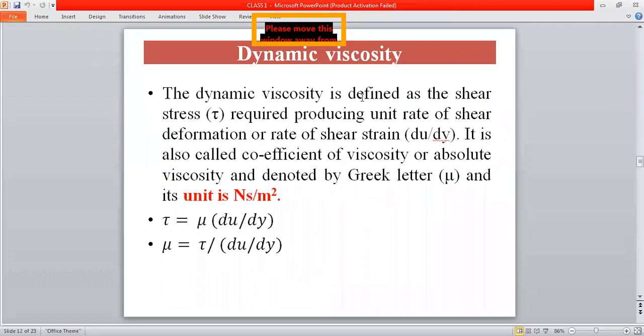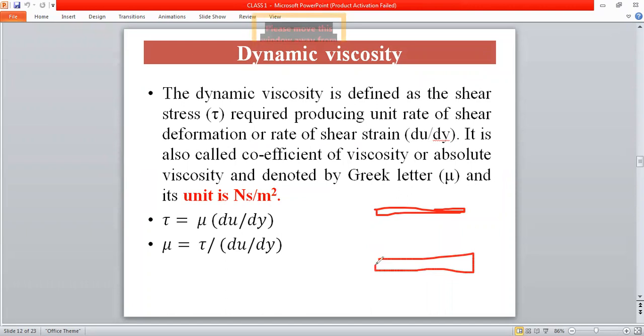So this is dynamic viscosity. Dynamic viscosity is defined as the shear stress required to produce unit rate of shear deformation or rate of shear strain. Consider two plates which are kept at a distance of small y. The bottom plate is fixed and the top plate is a movable one.